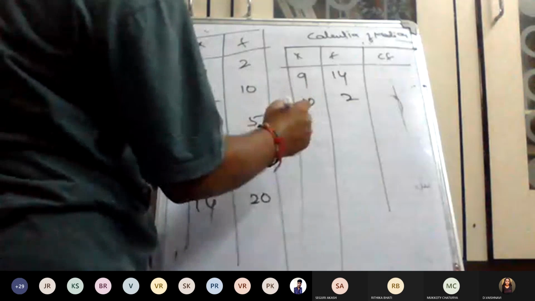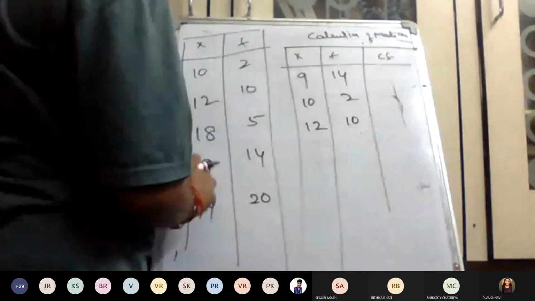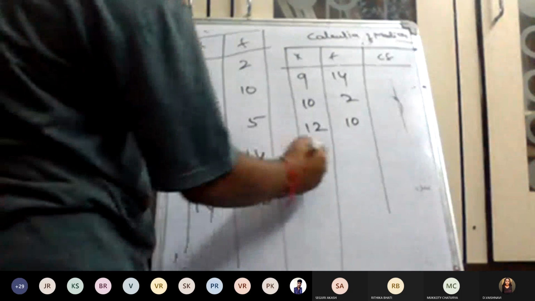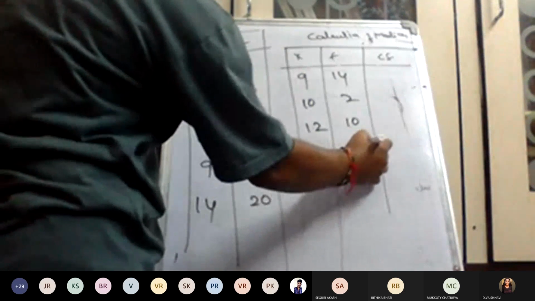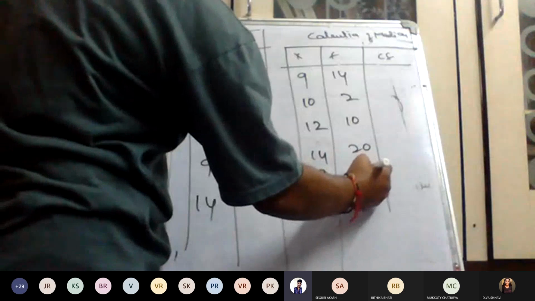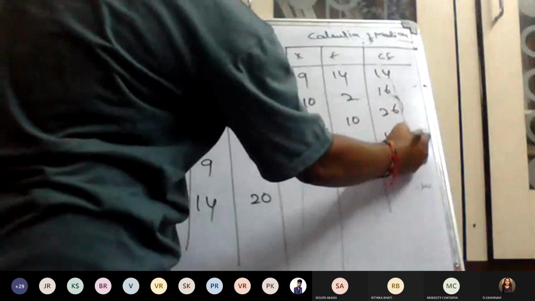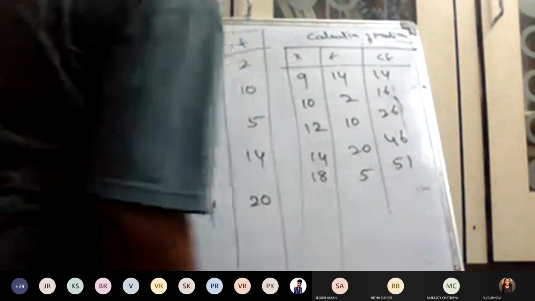After that, 12 with frequency 10. Then 14 with frequency 20. Then 18 with frequency 5. Cumulative frequency: 14 plus 2 is 16, plus 10 is 26, 46, 51.